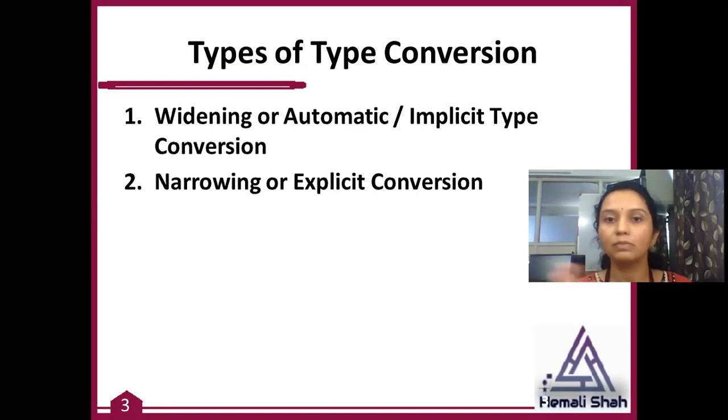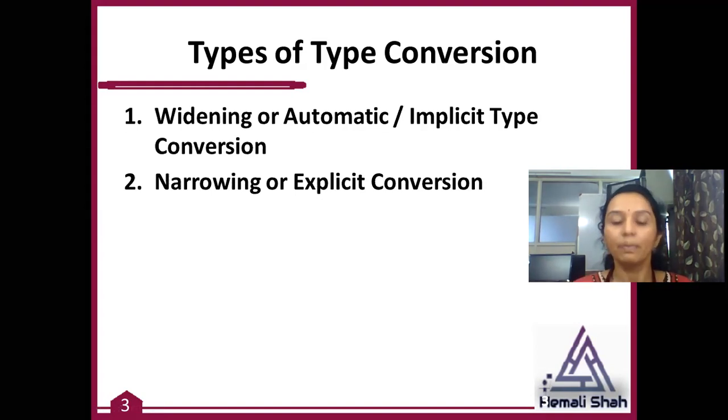Here you are increasing your actual data size. This is called widening conversion, and it is done automatically by Java, so it is an implicit type conversion. The second type is narrowing, also called explicit type conversion or user defined type conversion.